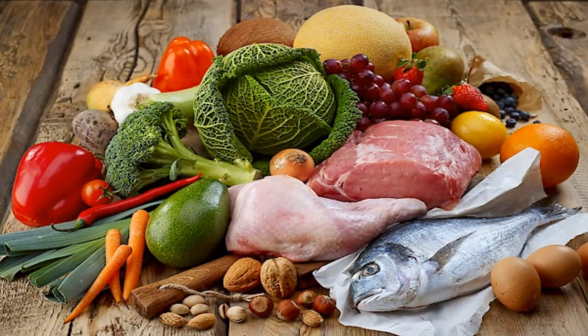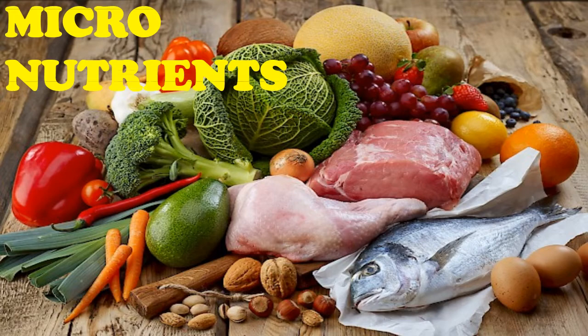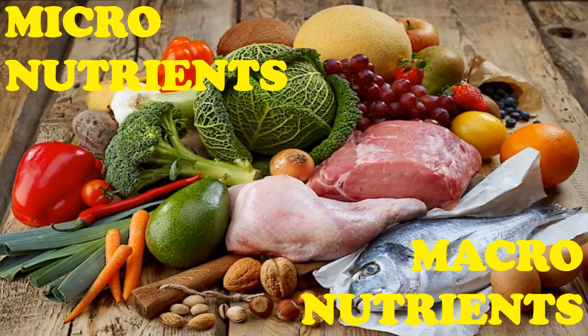Nutrients. There are different types of food constituents which are useful and necessary for the body, called nutrients. Nutrients are classified into two types, macronutrients and micronutrients. Macronutrients are nutrients which are required in large quantity. Example, carbohydrates, proteins and fats or lipids. Whereas micronutrients are required in very small quantity. Example, minerals and vitamins.